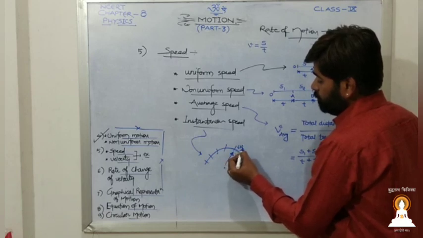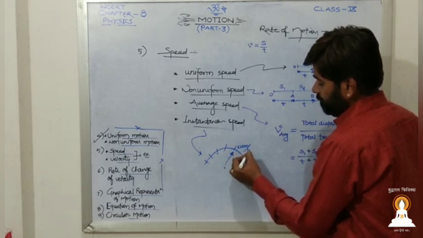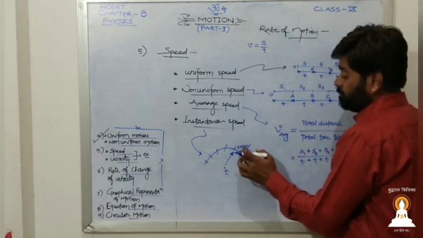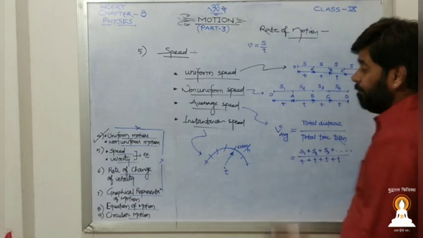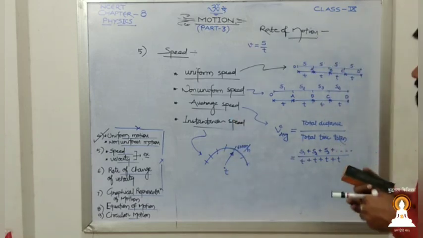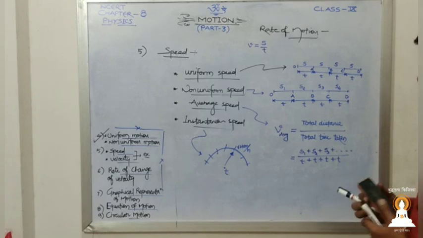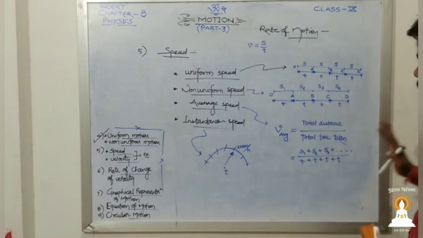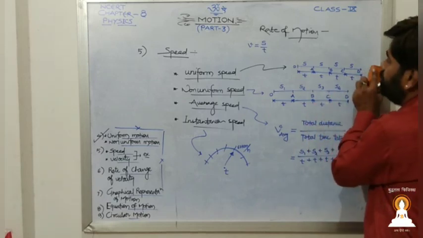So that is what? At that instant of time, the speed of your bike is 60 km per hour. That is known as instantaneous speed. So remember this. We will solve a few numericals over this. So this was all about the speed. Now let us move to the next one.